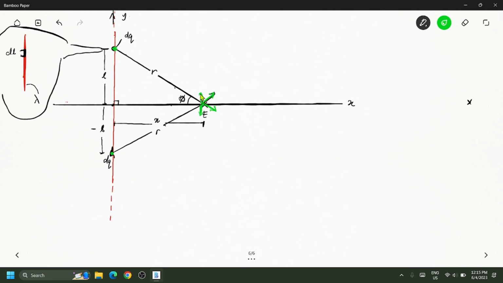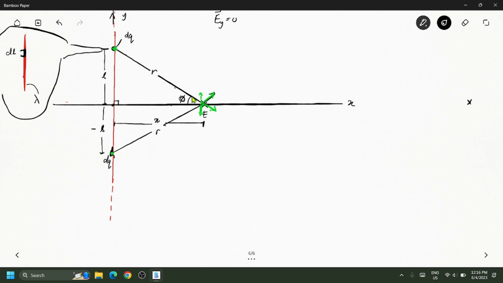I hope that it is intuitive, because it is contributed by the charge coming from this direction, and it is also contributed by the charge from this direction as well. So the components along the y-axis basically cancel off. This one and this one cancel off, so we can say that the y component is 0. Do you have any issues with that? I hope you get the idea, okay? If you have a problem understanding this, then you have to reflect on what you learned in 101.